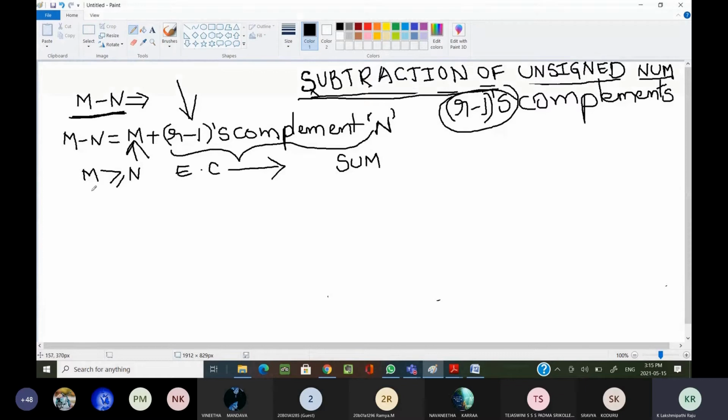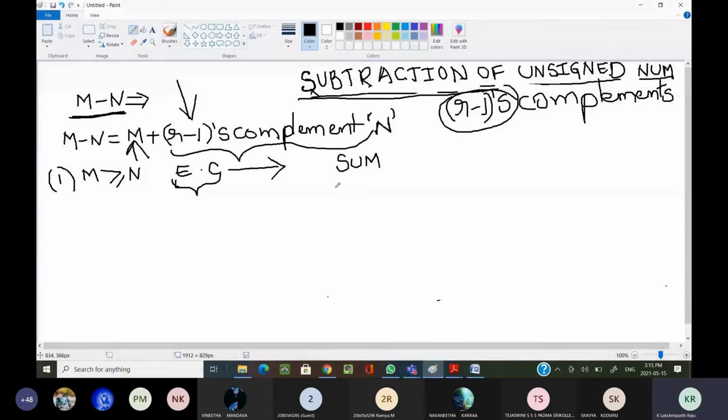Here also there are two cases. In case one, if m is greater than or equal to n, you get an end carry. If you are getting an end carry, what are we doing here? In r minus 1's complement, we are not discarding that end carry.